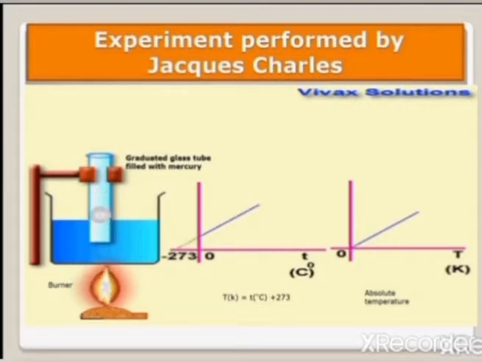The pressure exerted on the gas sample is constant because the amount of mercury and atmospheric pressure above it does not change. In Charles' experiment, the temperature was taken in Kelvin. In order to convert degree centigrade into Kelvin, we add 273 to it.